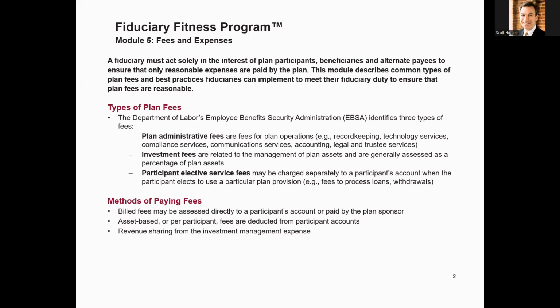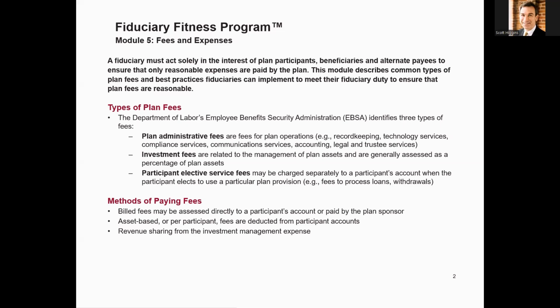So let's look at methods of paying fees. While plan fees can consist of billed fees that can be assessed directly to the participant's account or can be paid by the plan sponsor, then there are asset-based fees or participant fees, which are deducted from the participant accounts, and when they are asset-based, they are used to reduce investment return.